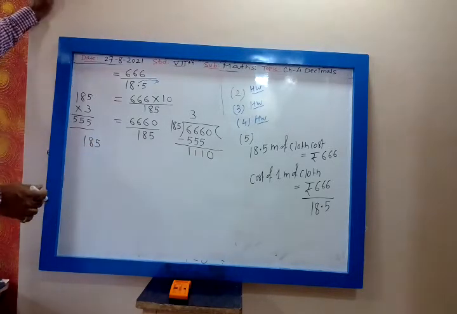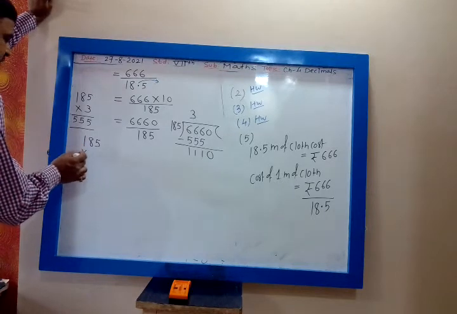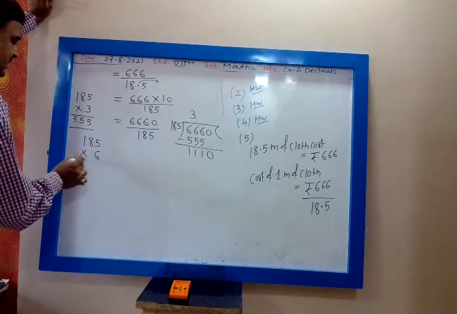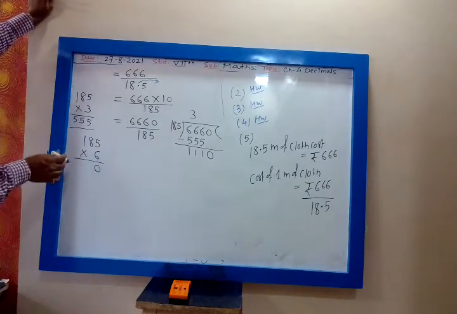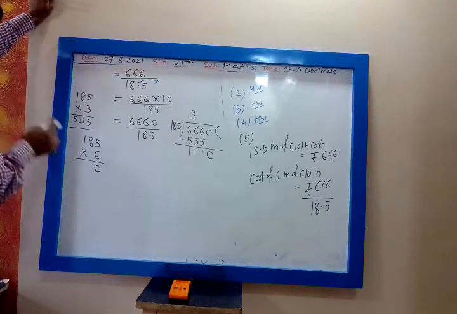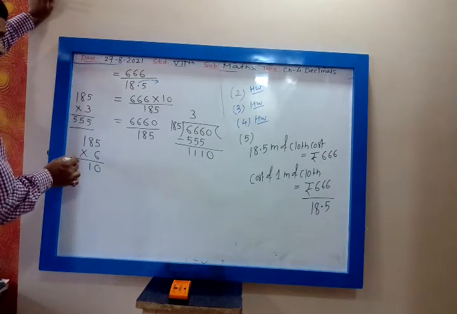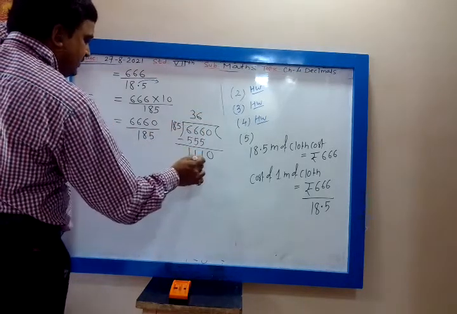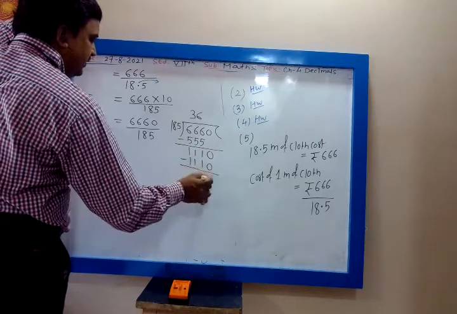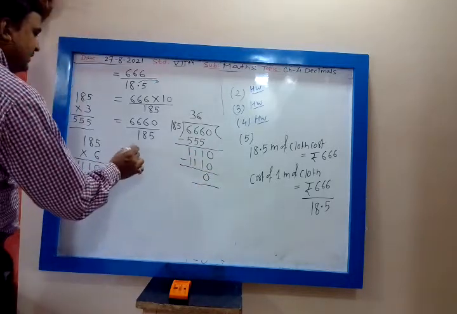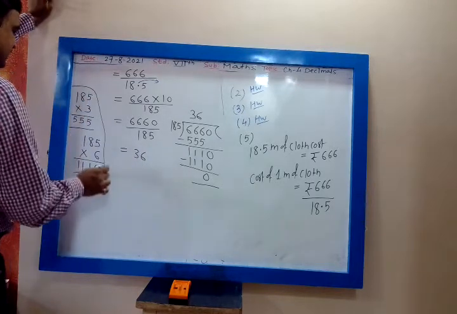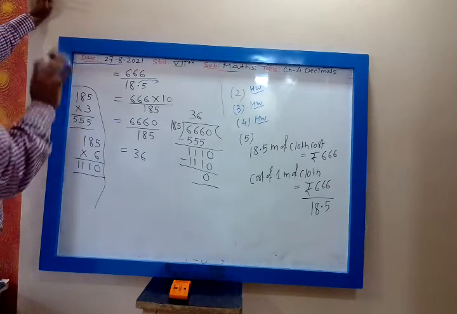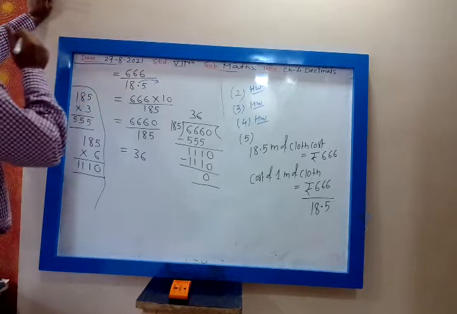185. 8 let us see. 8 will be more. 6 fives are 30. 6 eights are 48 plus 3, 51. 6 ones are 6 plus 5, 11. So 1110. Okay. So that is 36. That is 36. Not 3.6, my dear, 36. Wait, where 3.6 will come? Where decimal is there? Tell me.